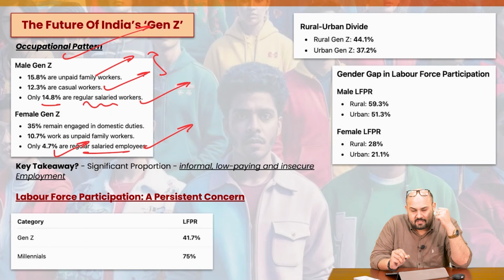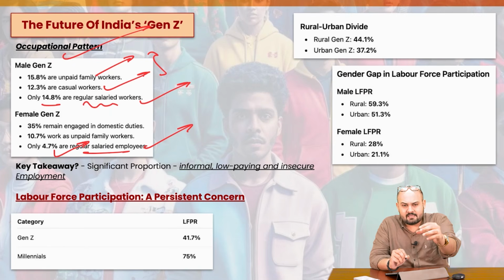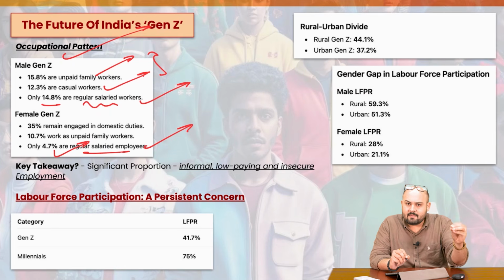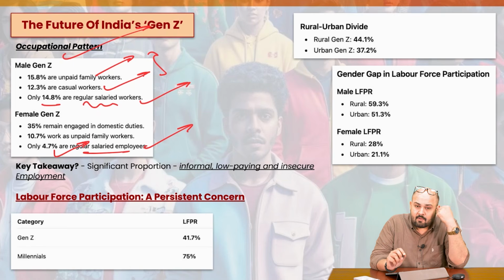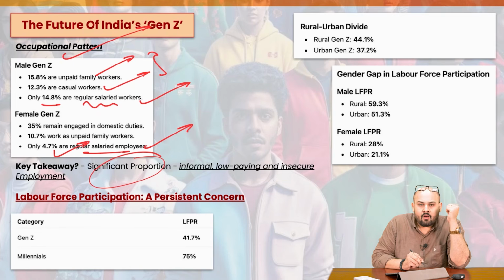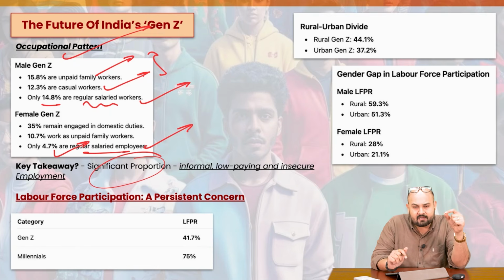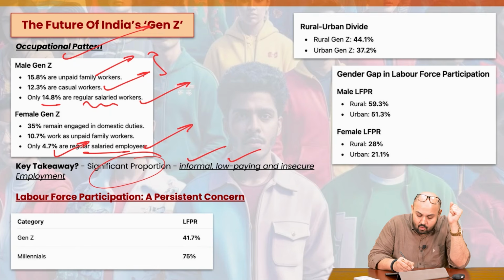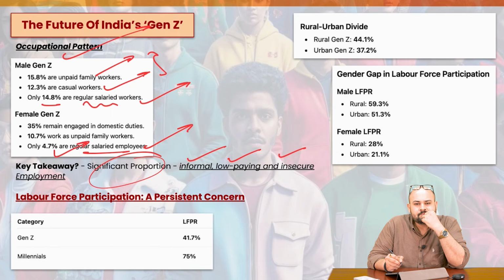If we talk about the occupational pattern, 15% of male Gen Z and 4.7% of female Gen Z are in regular salaried work. Got it? And it's a very small number. The key takeaway is that a significant proportion of these people are employed in informal, low-paying and insecure employment.